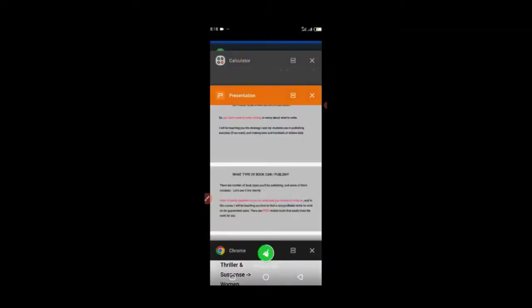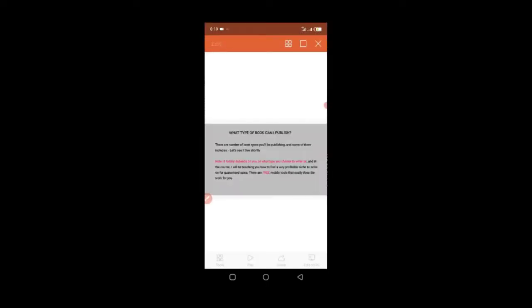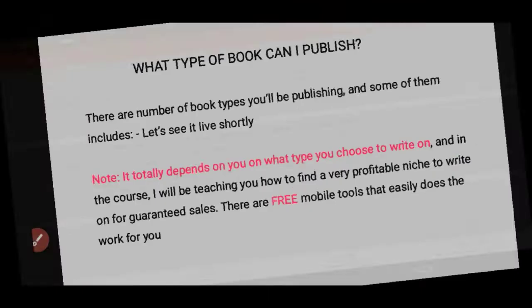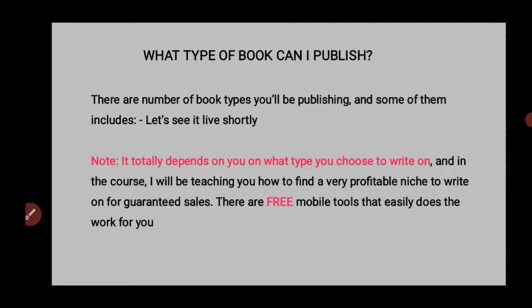So we are going to continue with our course. You've seen the types of books you can publish on Amazon. You can publish journals, logbooks, exercise books. With these types of books, you don't have to write anything in them. It just helps the reader keep records. You can also write summaries of popular books. And there are also categories like evergreen markets, where you write about something that is trending. I'll also be showing you how to browse for that.